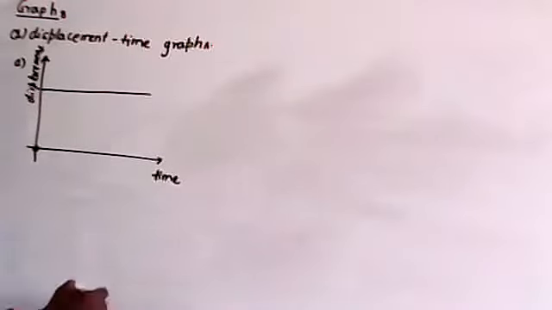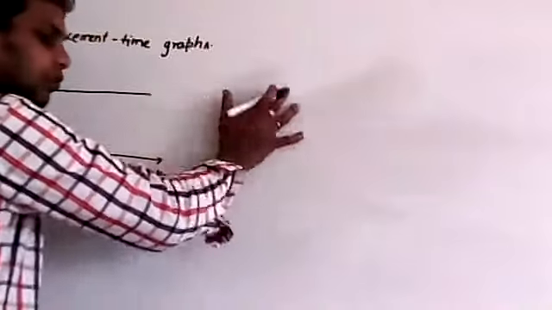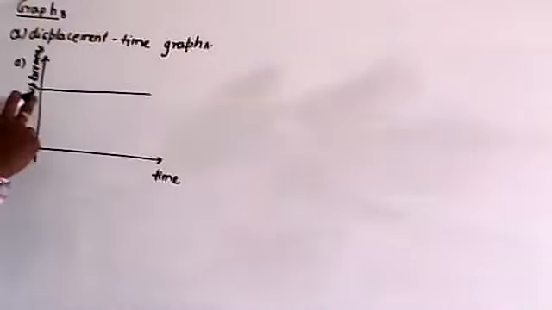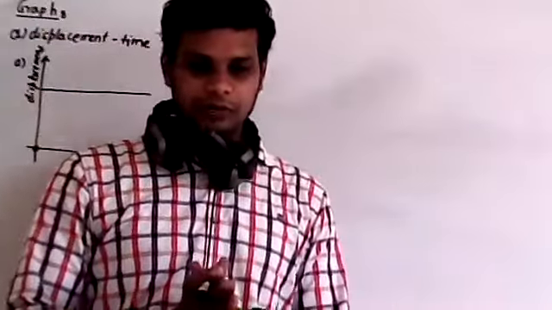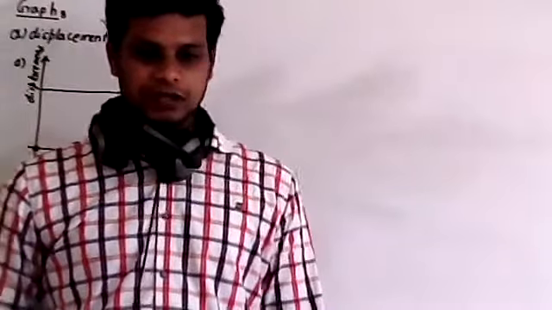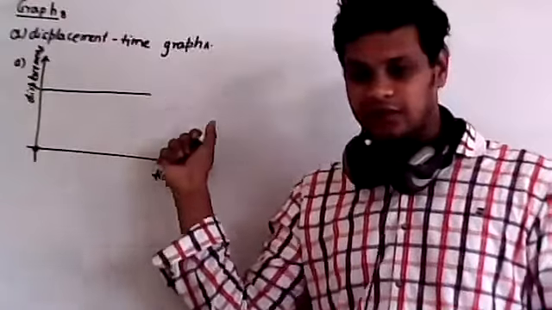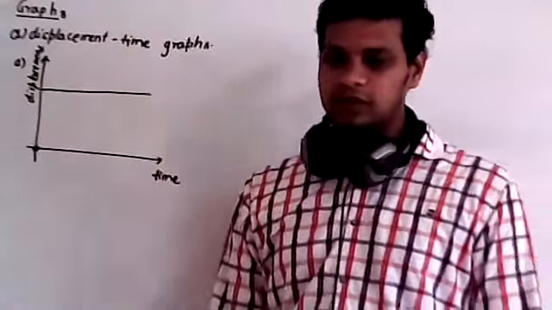Now remember, this is the graph where the displacement is constant. Now remember, if displacement is constant, maybe you are following the book, so you answer immediately, but that is actually wrong. I change here as displacement, I change here as time. If you followed the book, it will be wrong. Now listen.